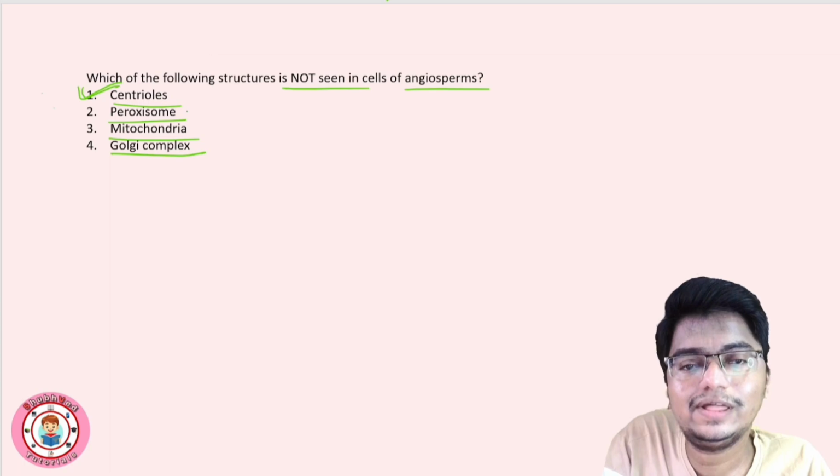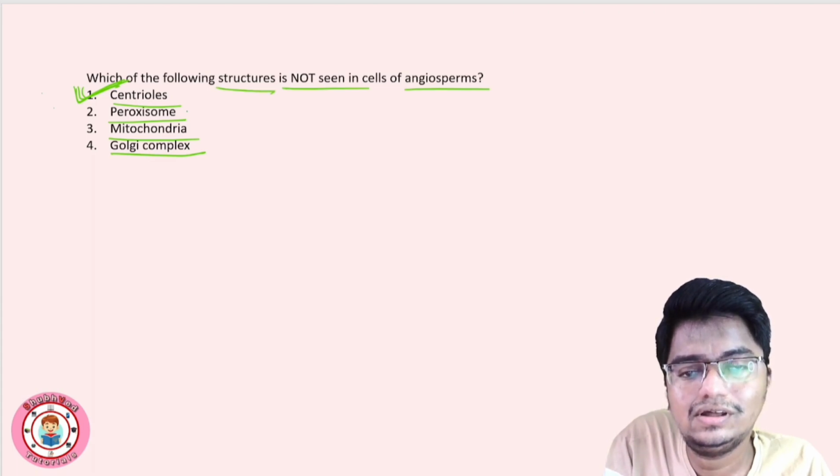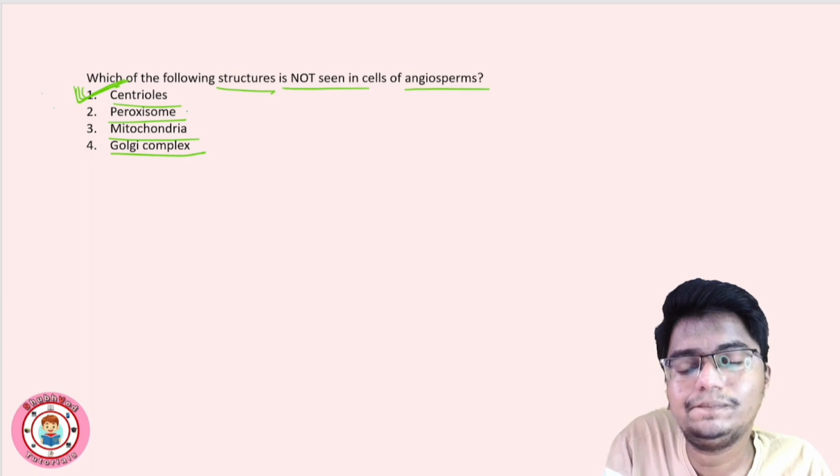Okay, see, there is one more channel where I cover NCERT syllabus. NCERT syllabus में अभी सेल का चैप्टर चालू है, तो उसमें ही मैंने अभी कवर किया है. सेंट्रियोल is the organelle और we can say structure जो एनिमल सेल्स में present होता है.